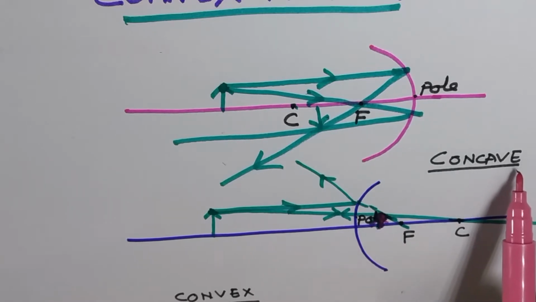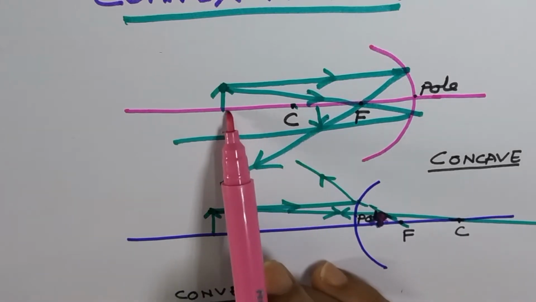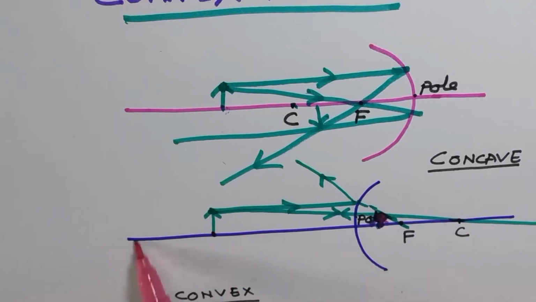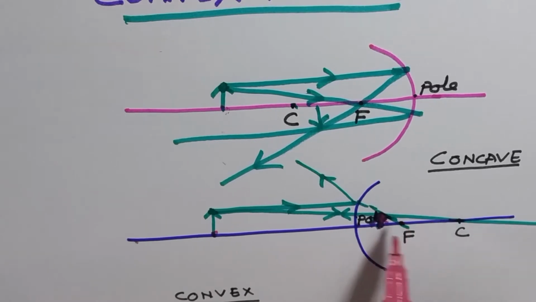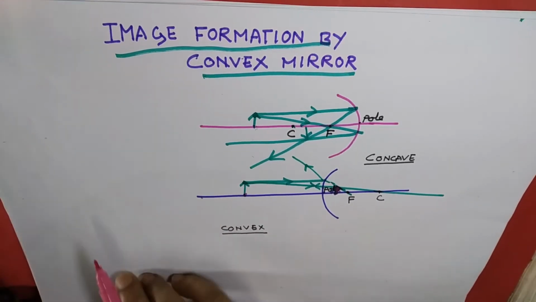Therefore, in case of concave mirror, the image size and position depend on the distance of the object from the mirror. But in case of convex mirror, wherever you keep the object in front of the mirror, the image will always form in between pole and focus, and this image will be very small, virtual and erect. This is the image formation by convex mirror.